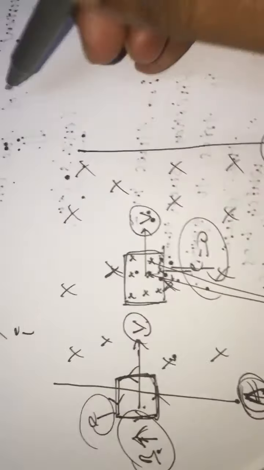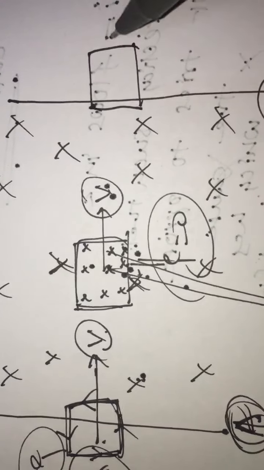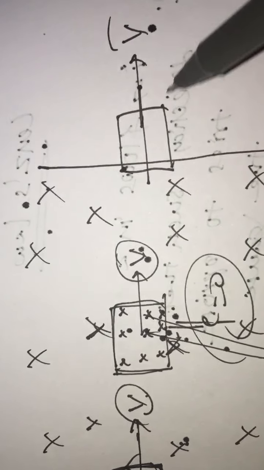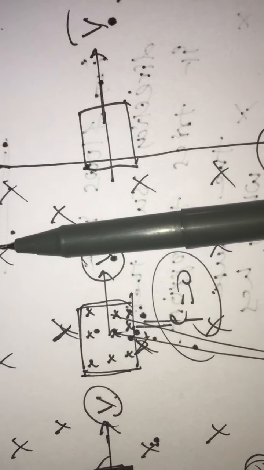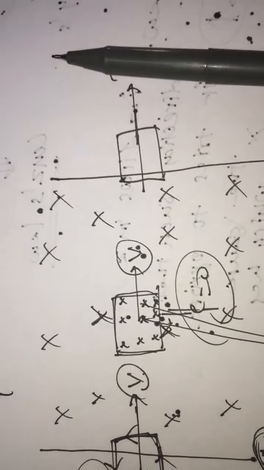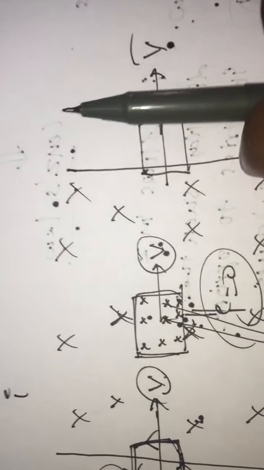Now let us come to this point. If this same circular loop is going to leave the magnetic field with the same velocity, when it is coming out of the magnetic field, the flux linked with the loop is decreasing.